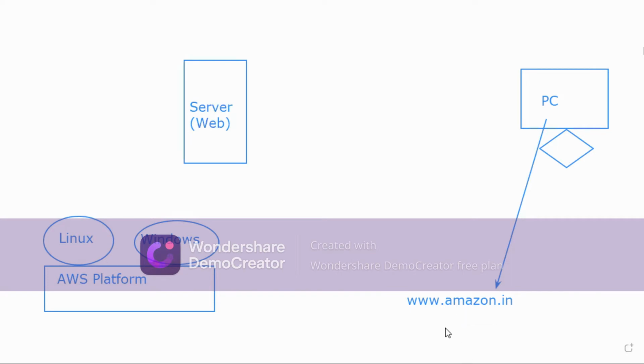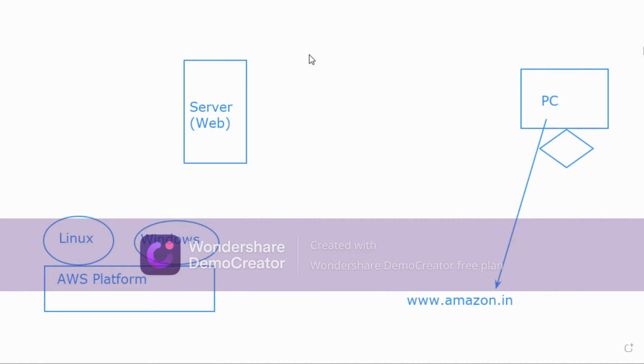Now, www.amazon.in is called a domain. This particular URL is called a domain. So this domain information is stored on a web server. Now by using my PC, I am supposed to connect to this web server. How will I connect? It is very simple. When you have internet connection on your machine, you'll directly open your browser and type www.amazon.in and the site will redirect you to amazon.in.